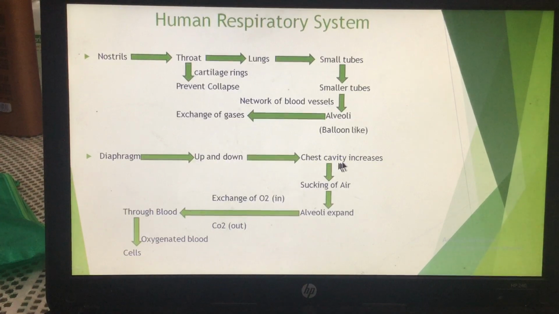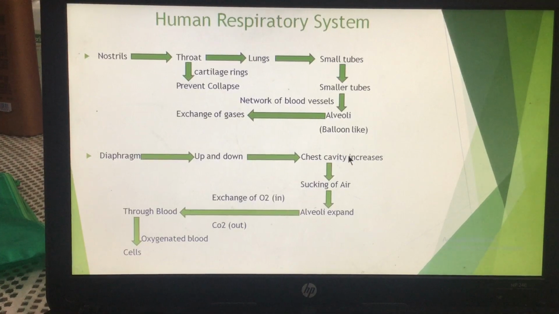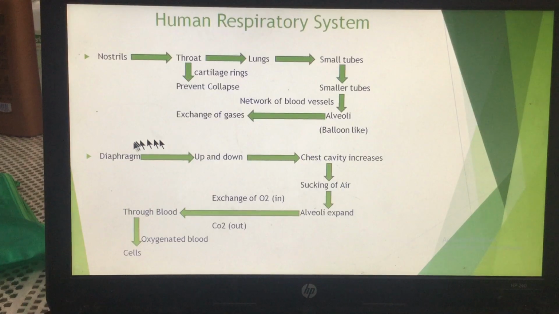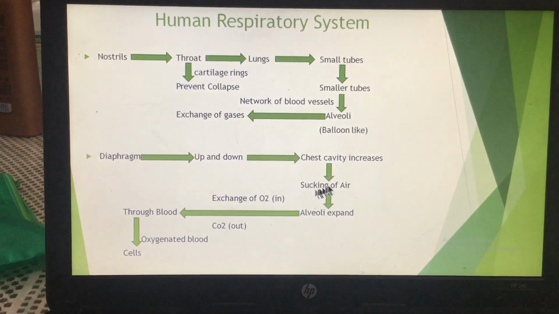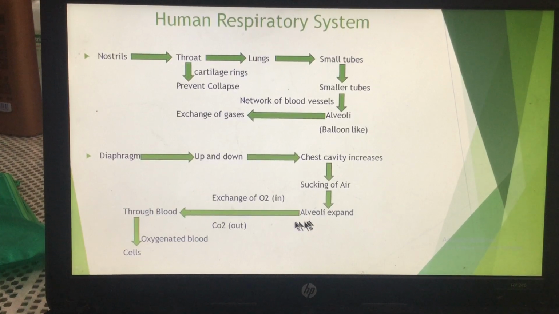So the chest cavity increases. When the chest cavity increases, when the diaphragm becomes flat... I told you the diaphragm is a dome-shaped structure, but when this diaphragm becomes flat, the volume of the chest cavity increases. When the volume of the chest cavity increases, the air goes inside, so sucking of the air takes place, and when this air enters inside, the alveoli expand.